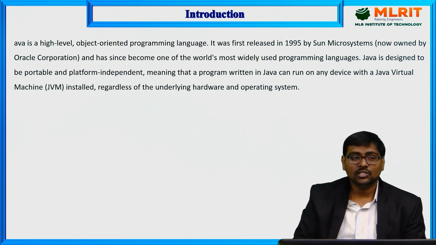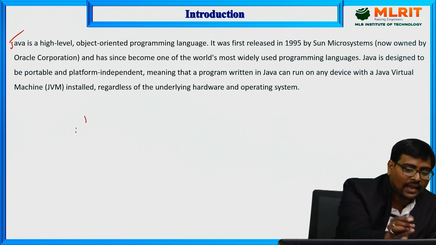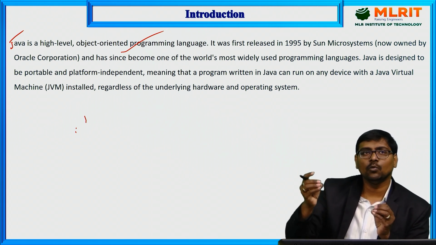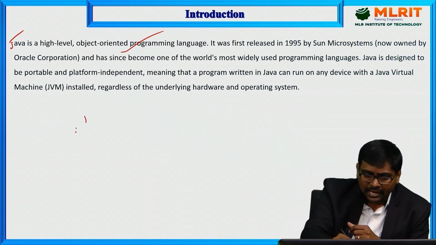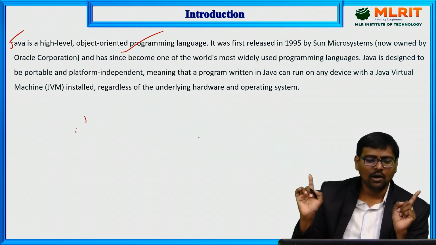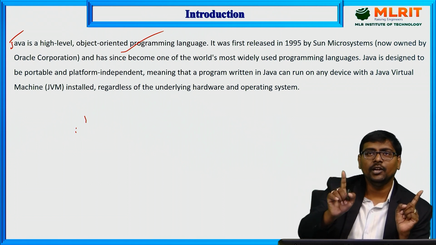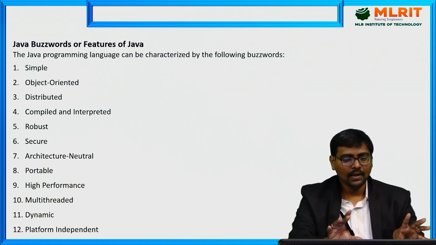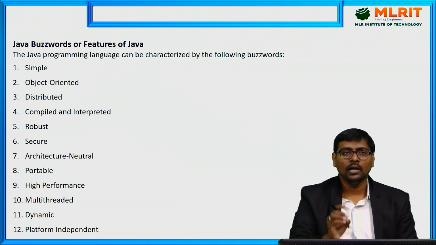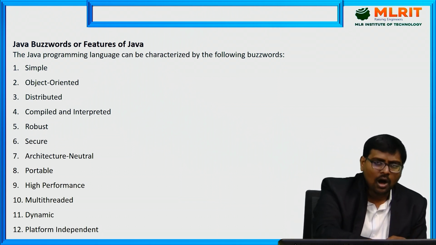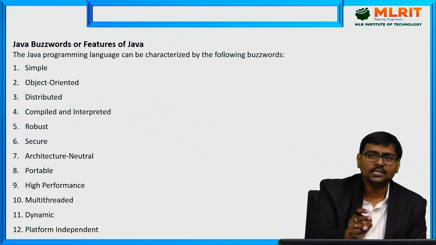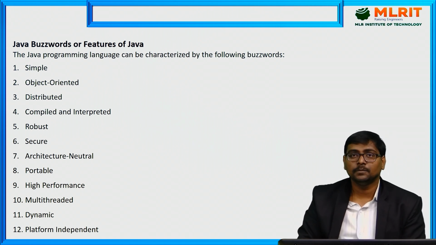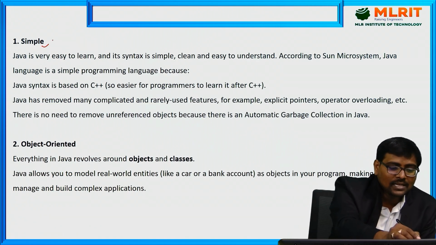Anyway, Java is a high-level language. Java is a high-level object-oriented programming language. The main theme of Java programs is write once, run anywhere. Now, these are the main features of Java. Everyone knows the features, and they are already applied. We will move on one by one. Observe carefully. First one is simple.